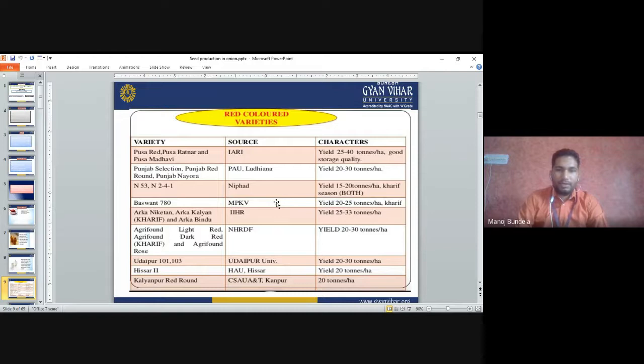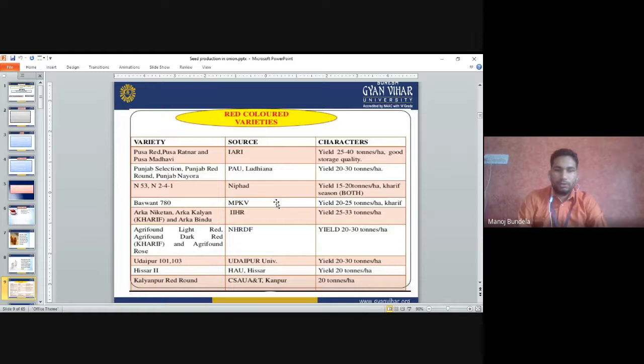Agrifound Red and Agrifound Dark Red are mainly grown in the Kharif season, and there is also Agrifound Rose. They are developed by NHRDF. The yield is 20 to 30 tons per hectare. Agrifound Dark Red and Agrifound Light Red also yield 20 to 30 tons per hectare.